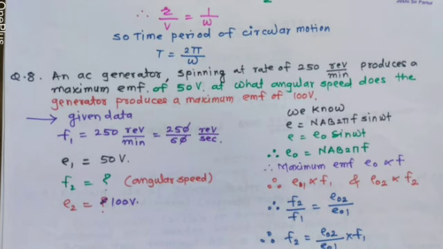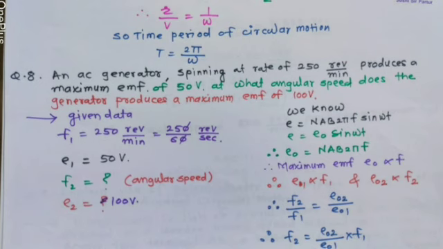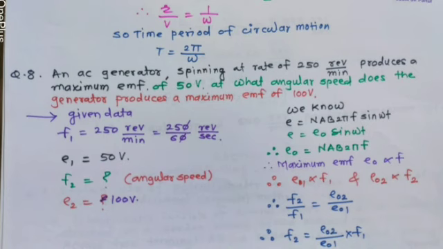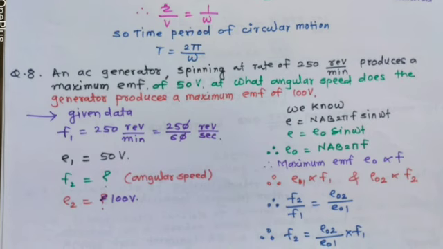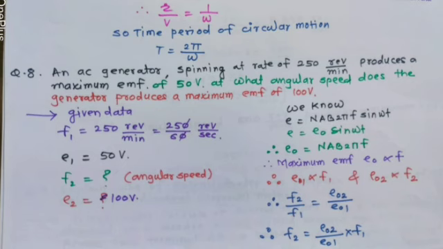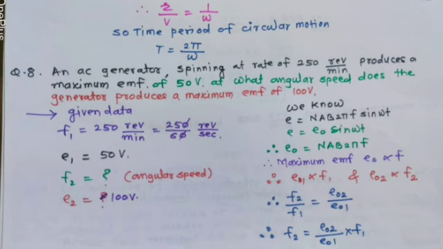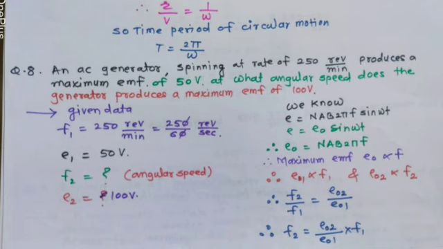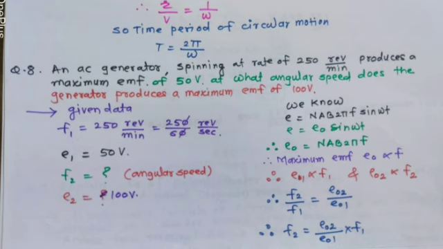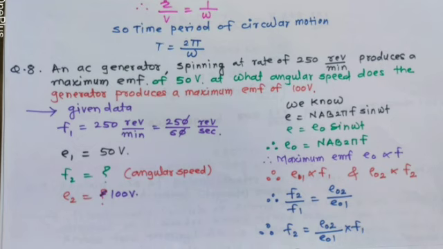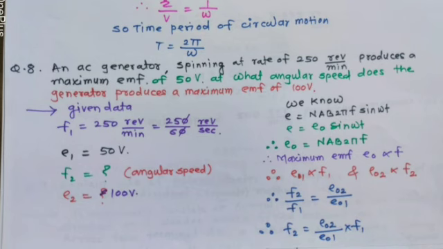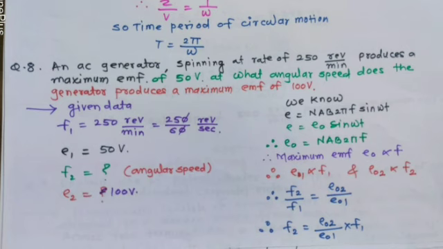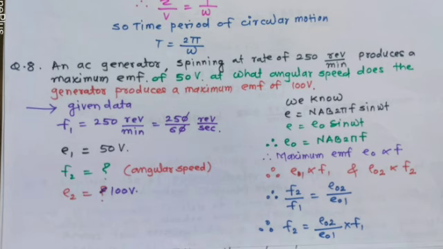If maximum EMF is given as 100 volt, this frequency F2 is also said to be angular speed. First of all, we know that EMF E is equal to E0 sin omega t, which can be written as E equal to N A B 2 pi f sin omega t, where E0 is equal to NAB 2 pi f, meaning maximum EMF E0 is directly proportional to frequency.